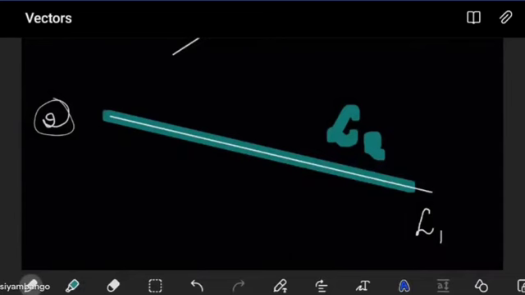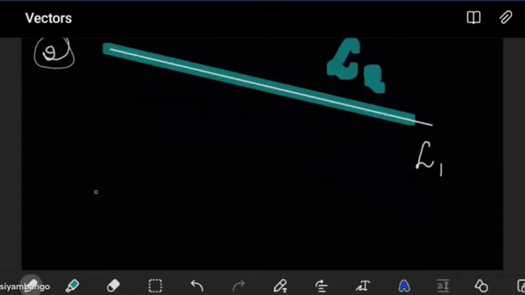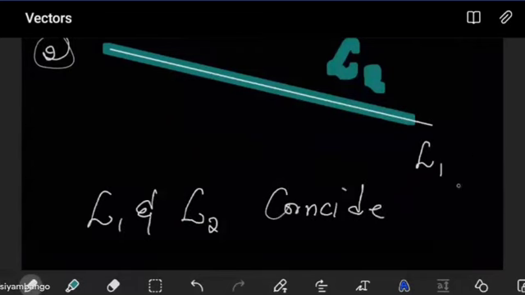They have the same direction. They have everything almost the same. In this case, these two lines are not distinct. It's the same line. We can say it's just one line. Or we can say that our two lines, L1 and L2, coincide everywhere. So they coincide at all points.